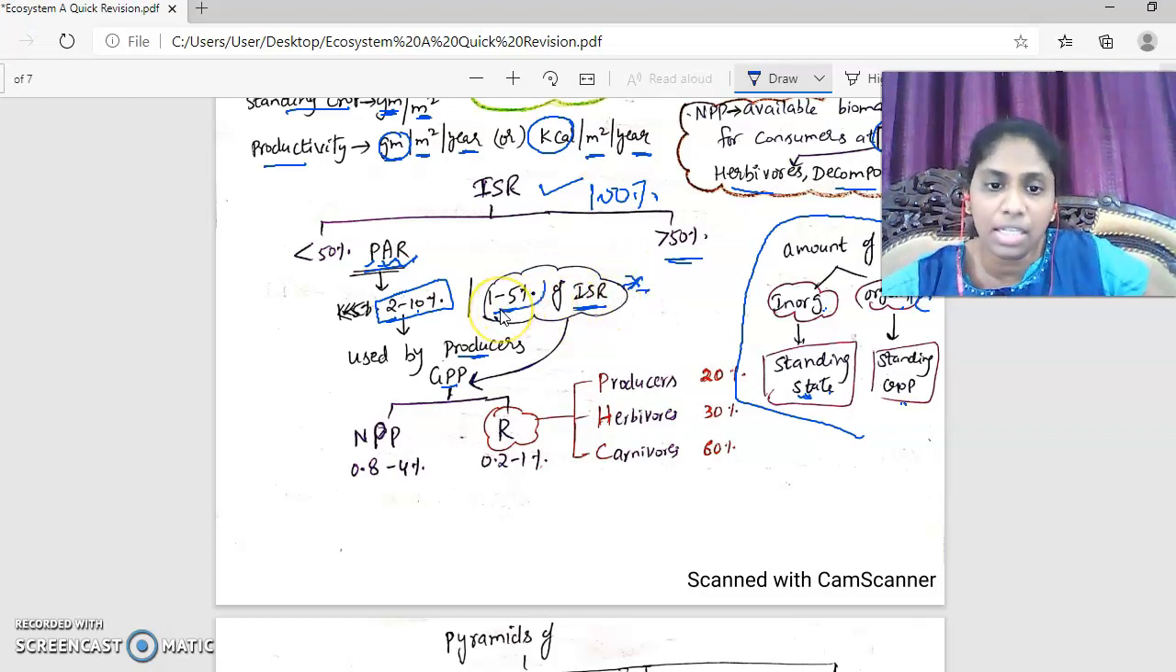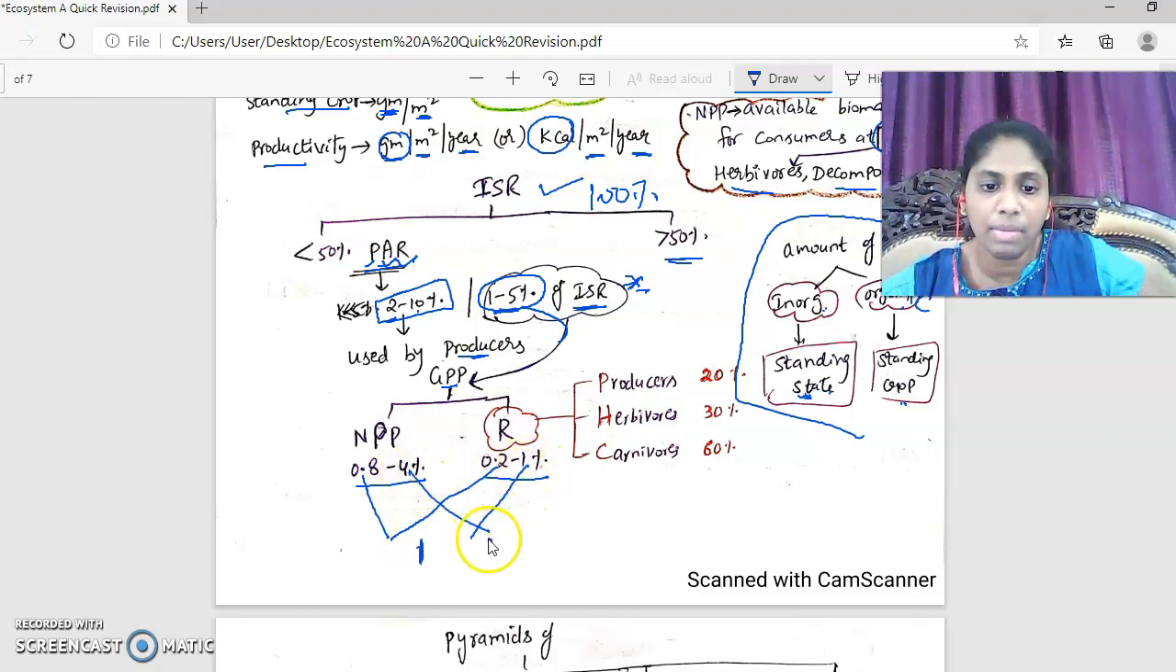Now, let us consider this 1 to 5%. In this 1 to 5% of ISR, NPP is 0.8 to 4% and respiratory loss is 0.2 to 1. If you add 0.8 and 0.2, that becomes 1. If you add 4 and 1, that becomes 5. So this is 1 to 5% of incident solar radiation. You calculate it for 2 to 10% power.